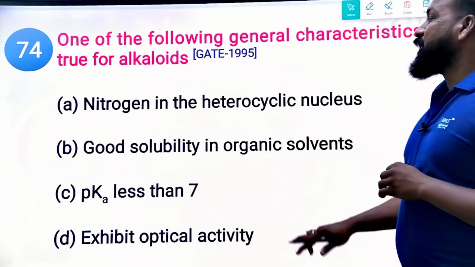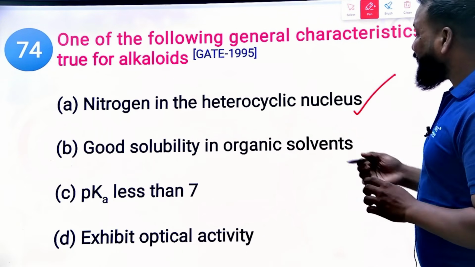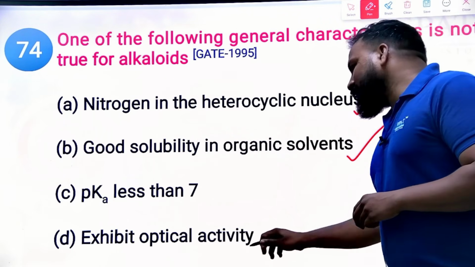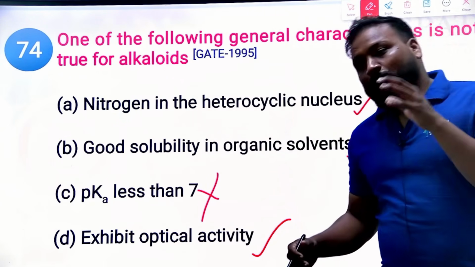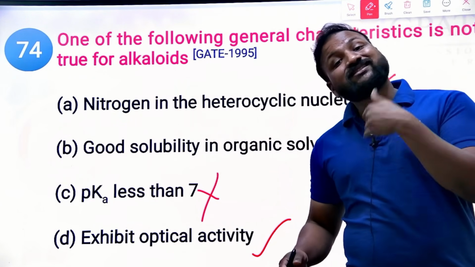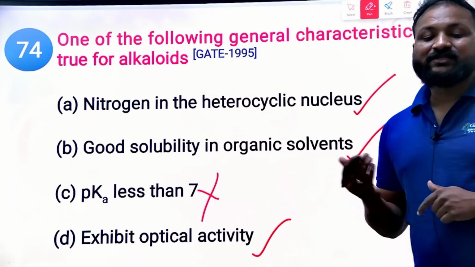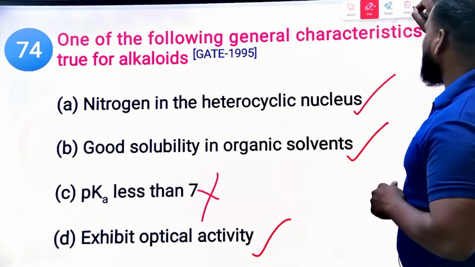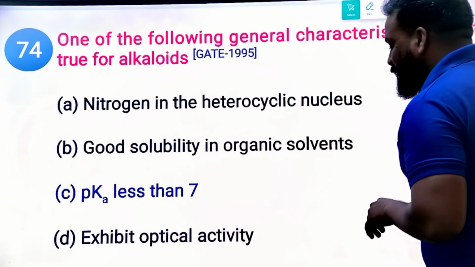Nitrogen in the heterocyclic nucleus is true, good solubility in organic solvents is true, and they exhibit optical rotation, but pKa less than 7 is not a true statement, because the higher the pKa, the more the basicity. The lower the pKa, the more acidic, but alkaloids are basic compounds. So the right answer is pKa less than 7.